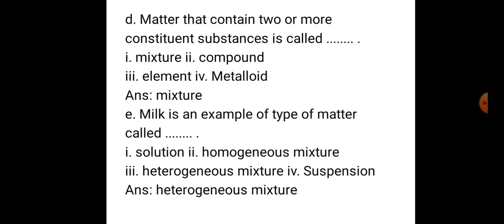Matter that contain two or more constituent substances is called mixture. Milk is an example of type of matter called solution or homogeneous mixture, heterogeneous mixture or suspension. Milk is an example of heterogeneous mixture. Actually, it is colloid, and colloid comes under the category of heterogeneous mixture.